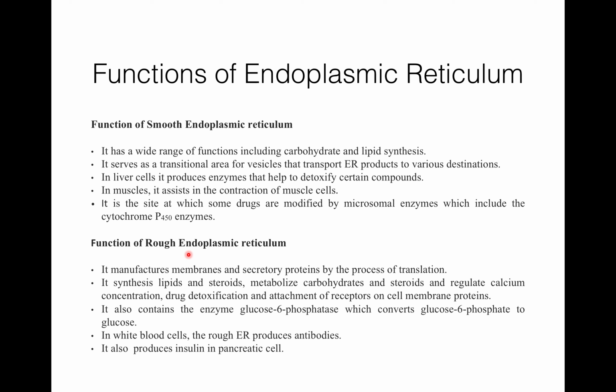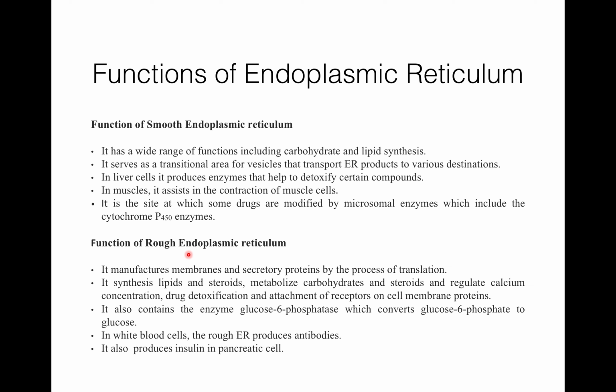First, rough endoplasmic reticulum provides a two-dimensional arrangement of the ribosomes and increases the rate of protein synthesis of secretory and structural proteins. Secretory proteins like serum protein and structural proteins like membrane proteins. RER manufactures membrane and secretory proteins, and it does this process by translation.